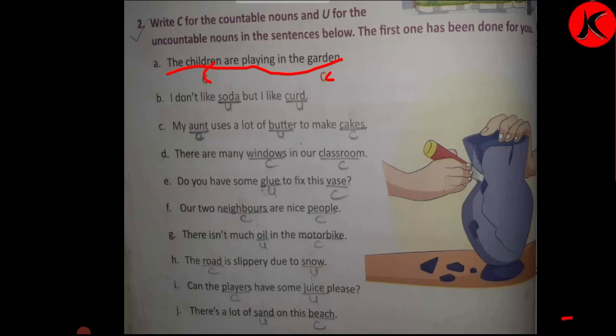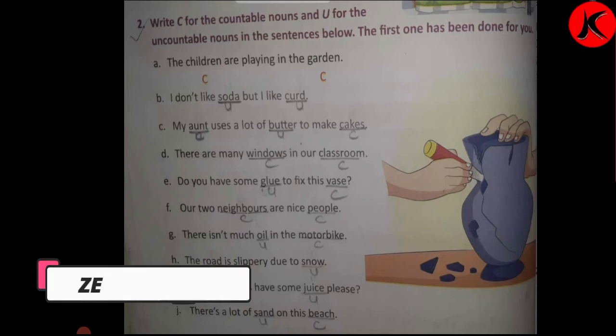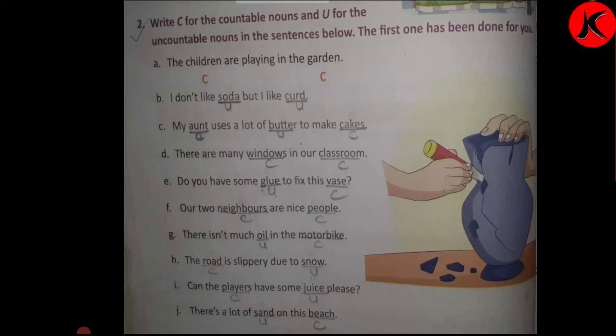B1. I don't like soda but I like curd. Now over here soda and curd both are uncountable. Soda is uncountable, it is liquid, and curd is also liquid form, so it is uncountable. So I don't like soda but I like curd. Soda uncountable, and curd also uncountable.